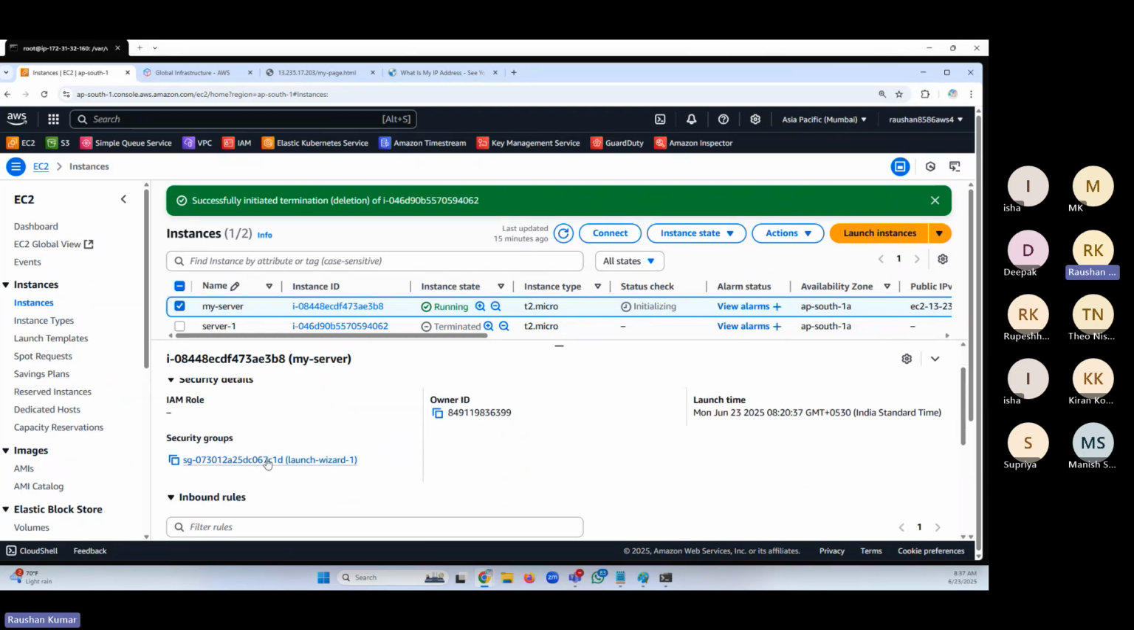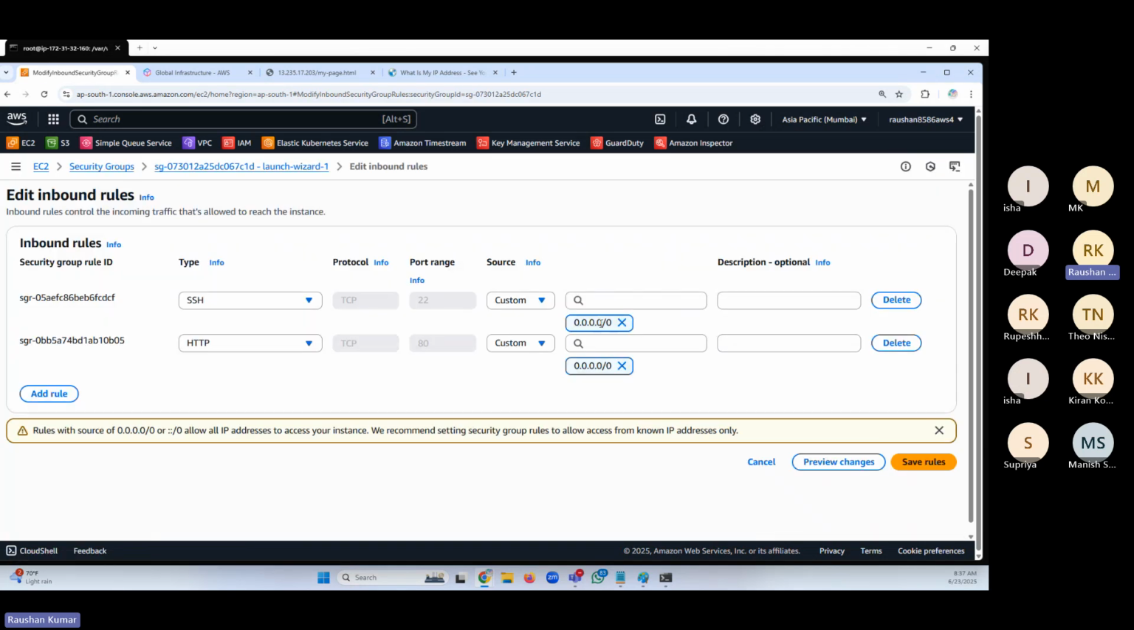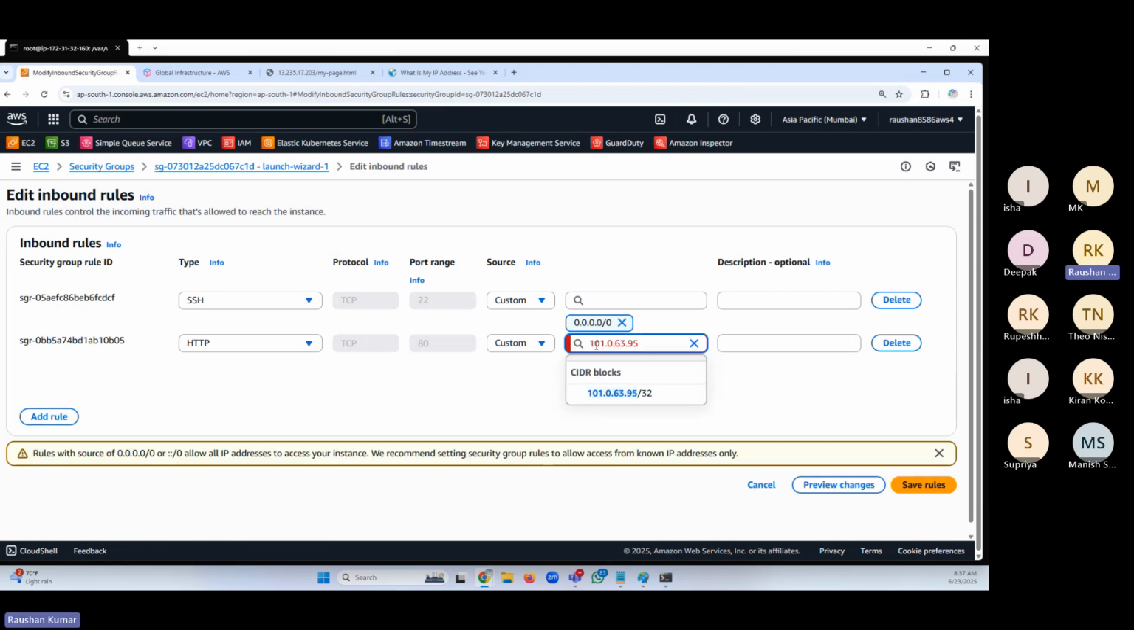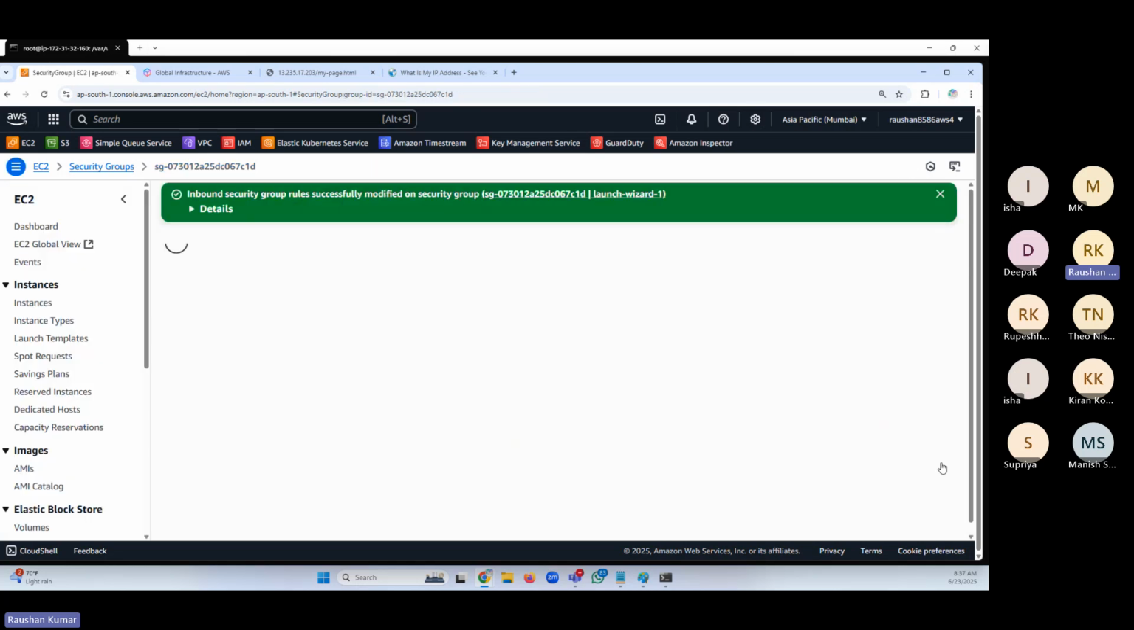In the security group, I have allowed everybody here, right? I gave 0.0.0.0. I don't want to give everybody. I would like to give only myself. So I have given only myself the access. Now save those, friends. Now please check it.